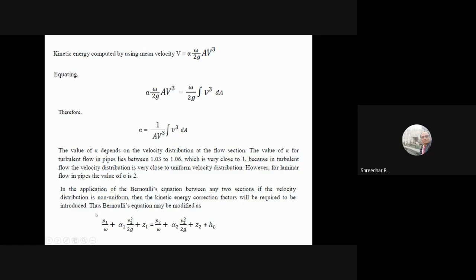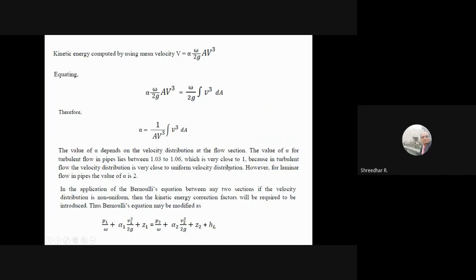Even in NPTEL, when you took fluid mechanics, there were one or two problems where this kinetic energy factor was given. If you miss this and try to calculate, you might go wrong. That is the reason why the kinetic energy factor has to be accounted for: to account for the non-uniform distribution of velocity.